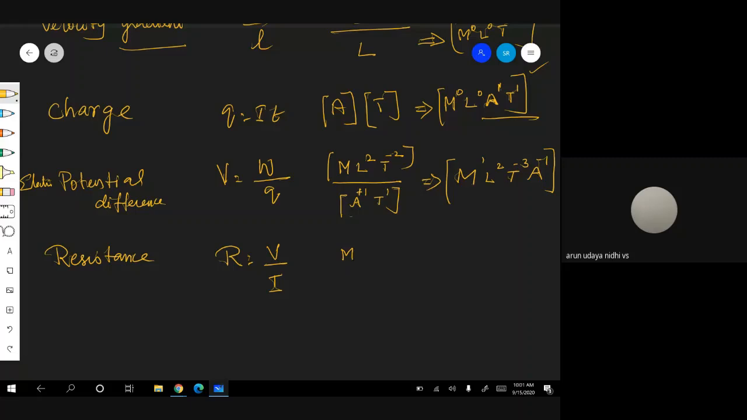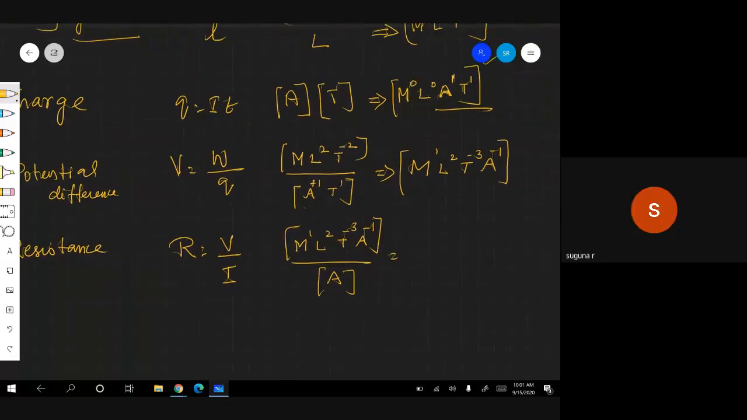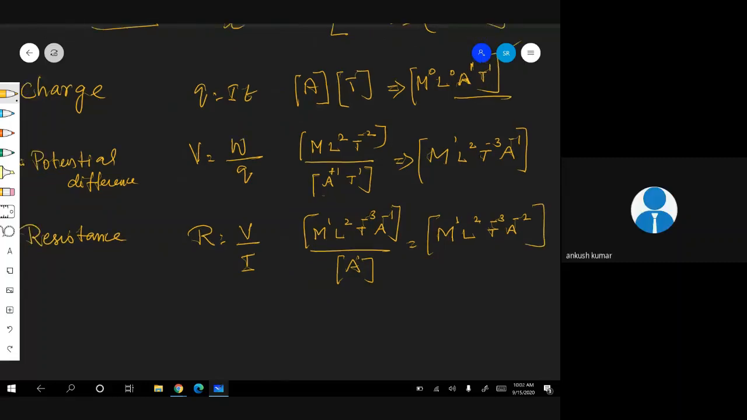Tell me, how are you doing? M power 1, L squared, T power minus 3, A power minus 1. A power minus 1, na? Minus 2, ma'am, minus 2. A power minus 2. That is why I am waiting. Here A power 1 in the denominator, coming up, A power minus 1 becomes A power minus 2. It will become M power 1, L squared, T power minus 3, A power minus 2. Got it? Yes, ma'am.